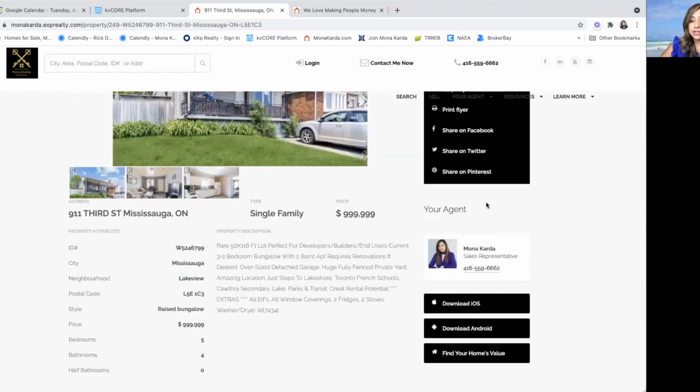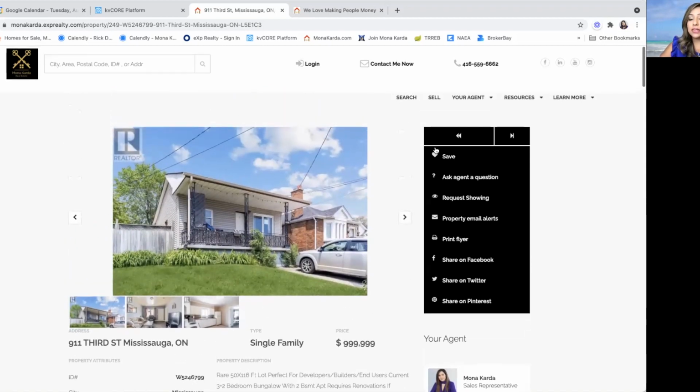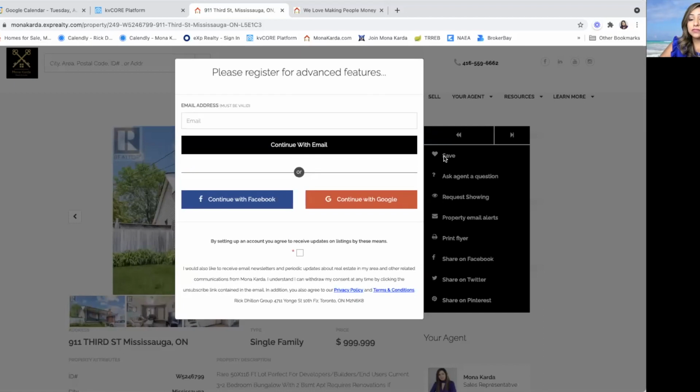On the right-hand side, they see who sent this to them: your agent, Mona Karda, with my picture and my phone number. So remember, episode 1, edit your profile, make sure you have your picture in there and your cell phone number, so that they can call you directly if they are interested in this property, or they can click save. If they click save, they're going to be asked to put in their information here.